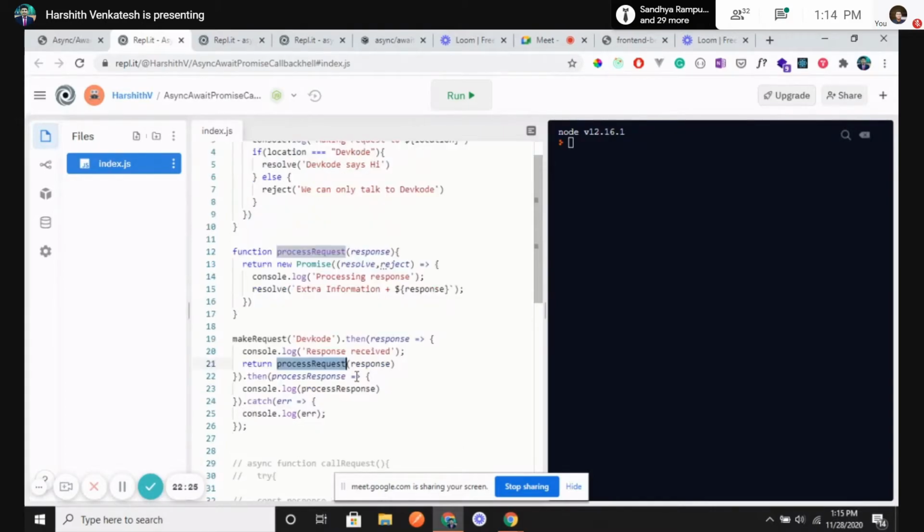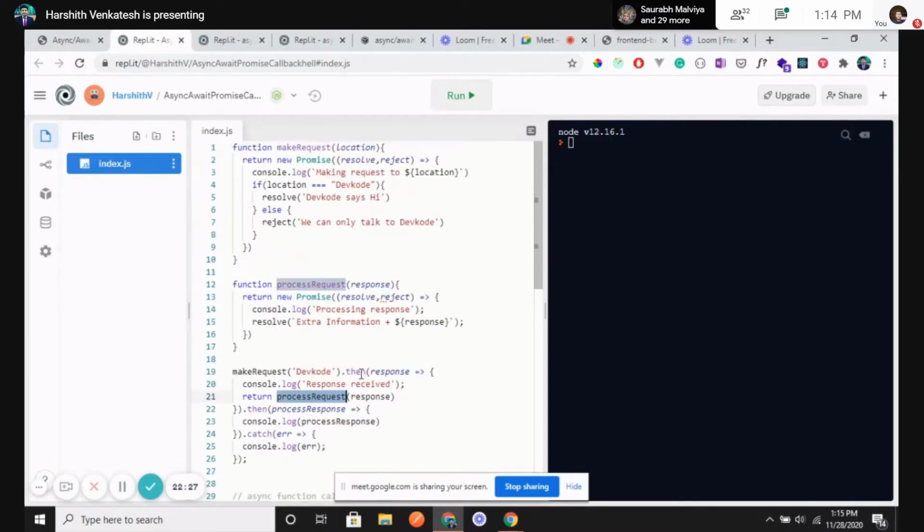See, I don't want to make a big code, so I just thought to explain it with this small code so that you understand what it is. Okay, let me execute this. You see what is happening here.